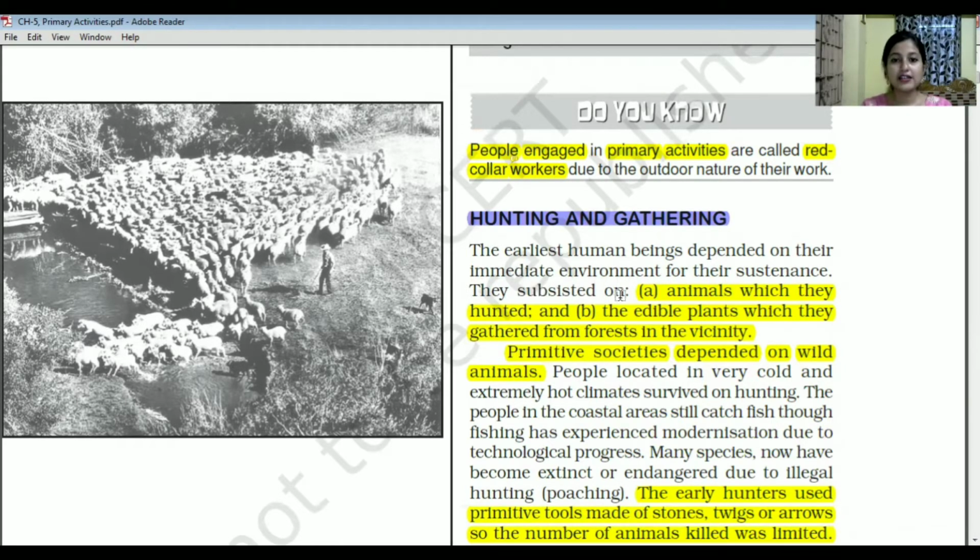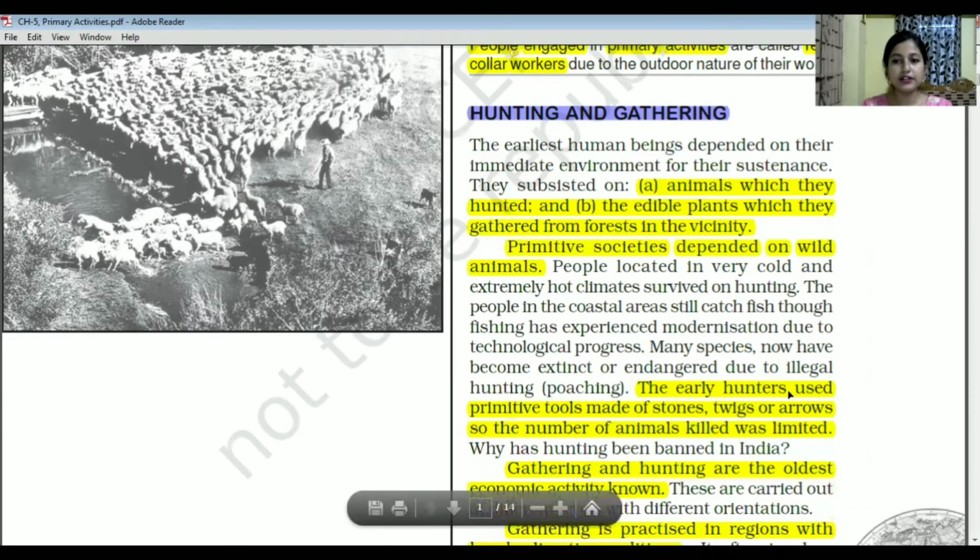They subsisted on animals which they hunted, and also on edible plants which they gathered from the forest in the vicinity, meaning the nearby forest. Primitive societies depended on wild animals, and earlier hunters used primitive tools made of stones, twigs, or arrows.